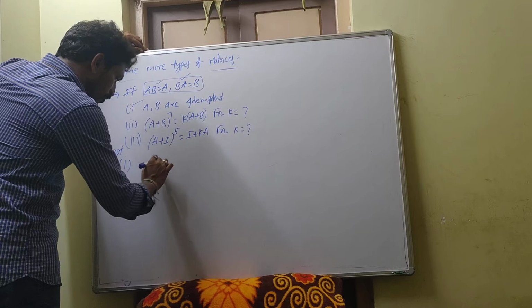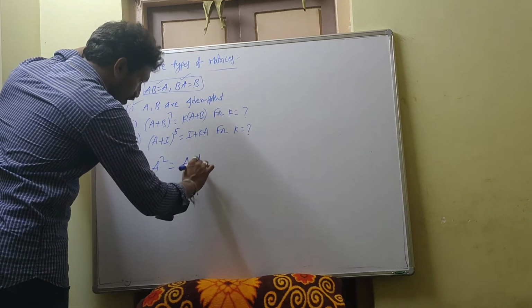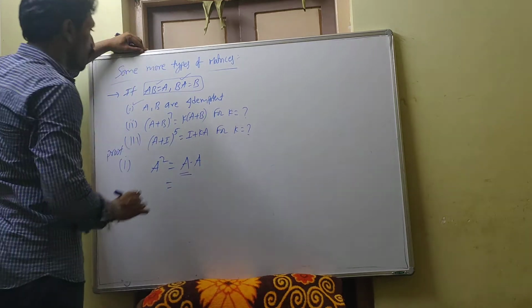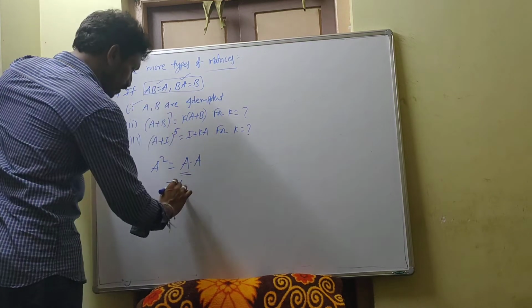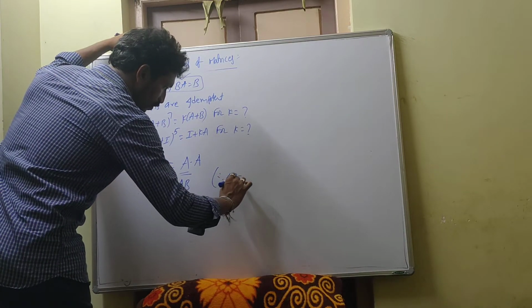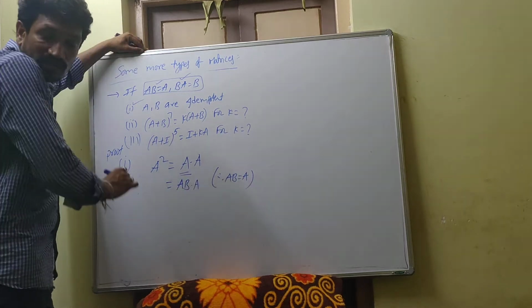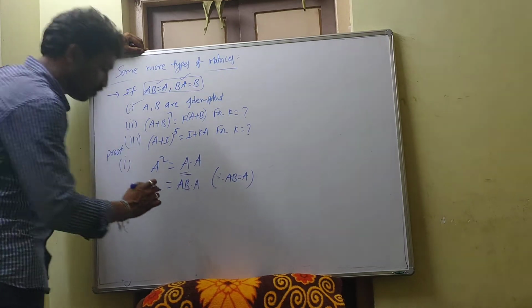See, what you have to prove? A square is equal to A. Consider A square. A square, how can you write? A into A. So first A, how can you write? A is equal to AB using this condition. They given AB is equal to A. So just you write AB into A. In matrices associative property holds.